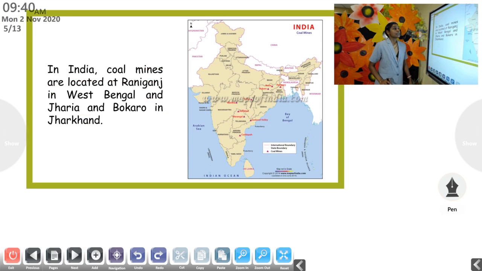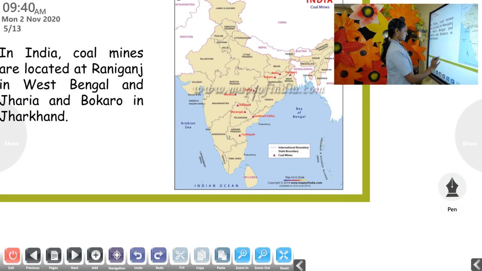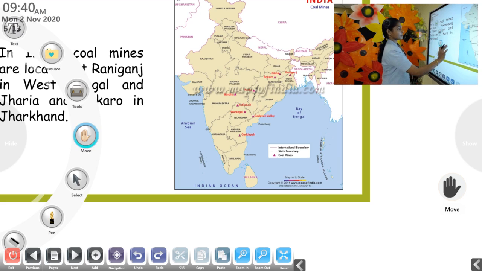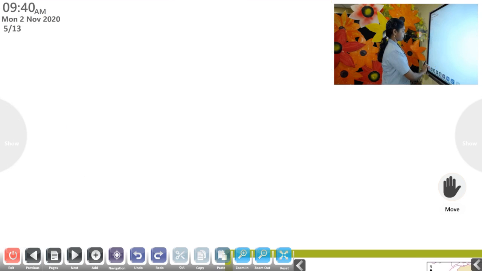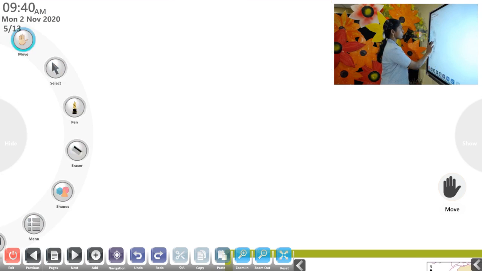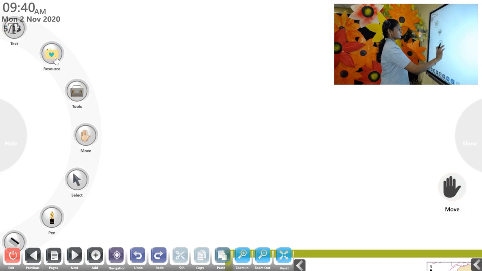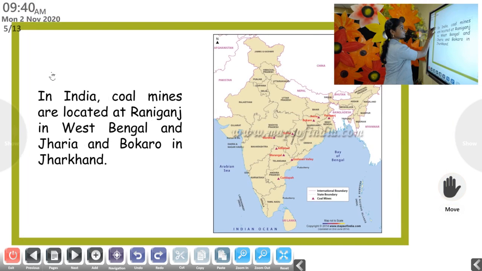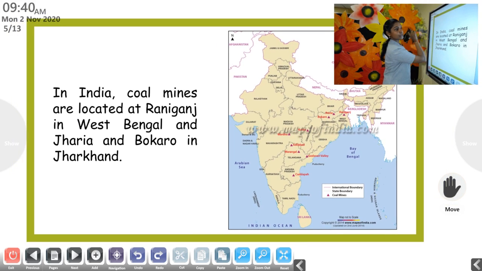Yes. So here you can see the map in your textbook. I will show you. I think this will be clear to you.